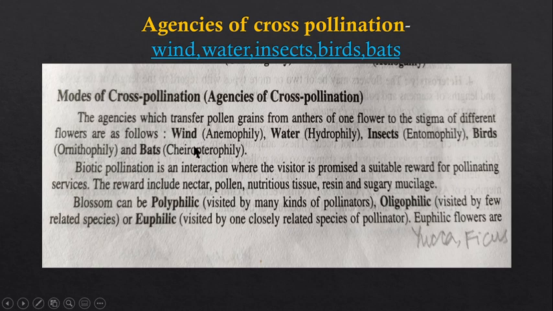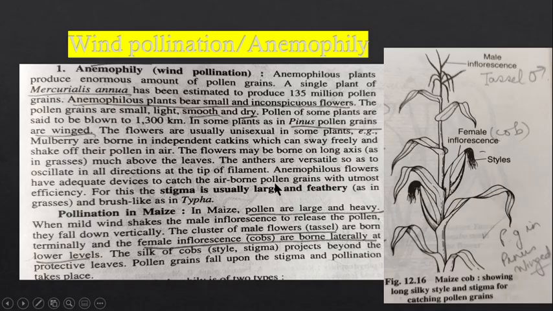So bats are actually mammals, where the wings are present. So they are included in the order Chiroptera, and the name is also chiropterophily. So chiropterophily means cross pollination with the help of bats. So we will discuss one by one. Let us see. Now we will first discuss wind pollination, or you can say anemophily.